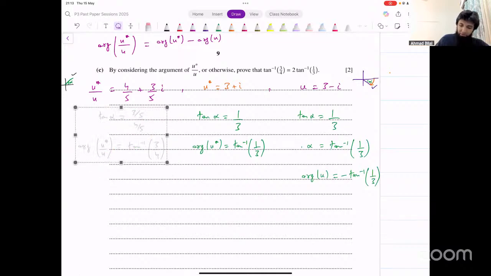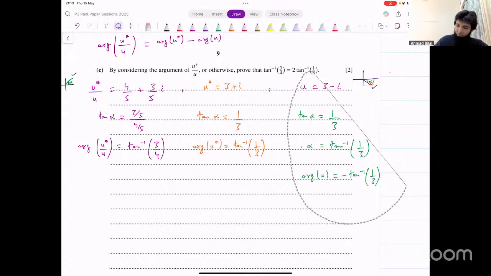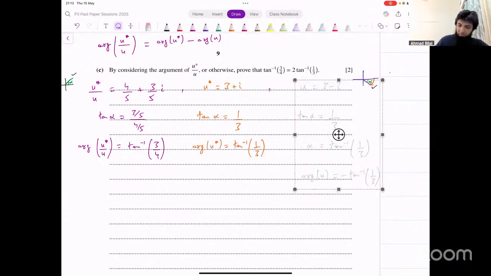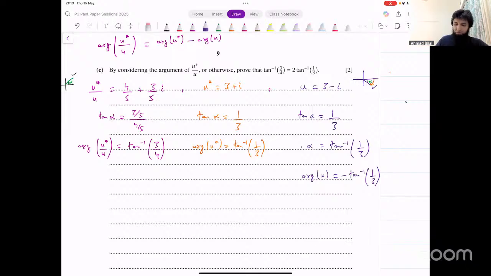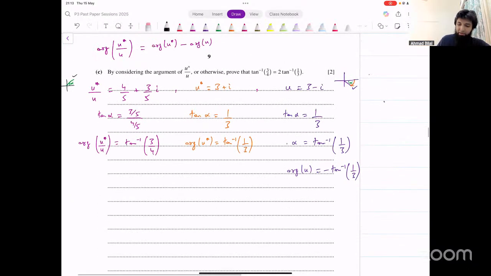That's what we had to do here. We found these arguments, and now we can just use that identity that we know about. Argument of u conjugate over u should equal argument of u conjugate minus argument of u. Now, while finding the arguments, you can skip some of this working.